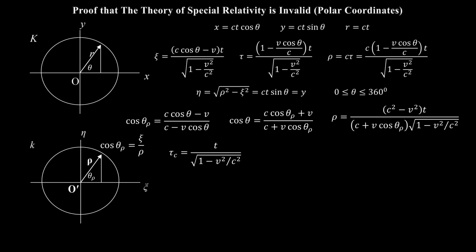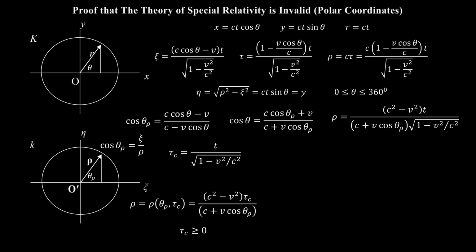Recall this relation for the time tau sub c at the center of the ellipse. Then the expression for ρ becomes this. This is the equation for the translated ellipse in polar coordinates ρ and theta sub ρ in terms of the time tau sub c at the center of the ellipse. Once again, by the Lorentz transformation, the polar coordinate expression can be recast in terms of any time tau associated with any position xi, and the resulting ellipse is exactly the same. Furthermore, in all cases, ρ is the distance from the origin to the wavefront.